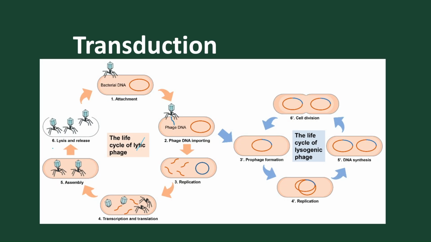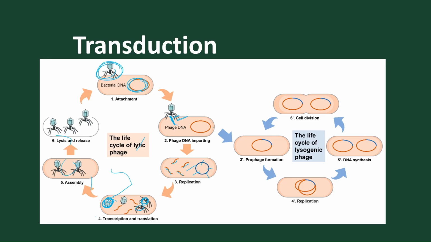So in the transduction experiment, normally what happens? The bacteriophage is present, and here is the viral DNA and the bacterial DNA. This bacteriophage dissolves the wall of the bacteria and releases its viral DNA. This phage DNA moves inside, and it replicates by taking the DNA polymerase enzyme of the host cell. This replication then breaks the DNA of the host, and this broken DNA is integrated with the viral DNA, and this viral DNA again forms the capsid layer and tail region.